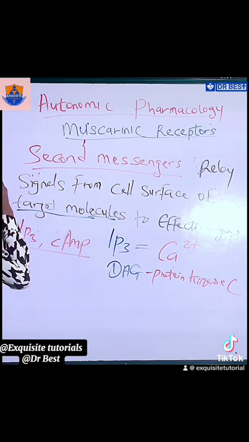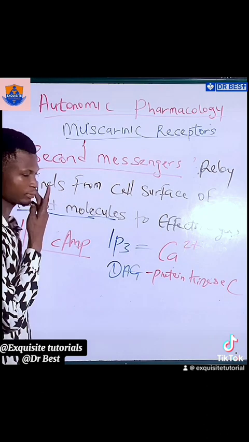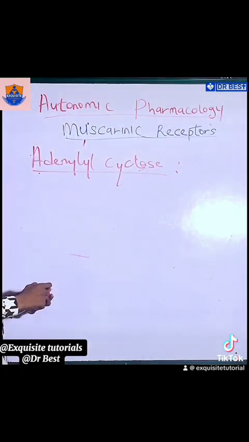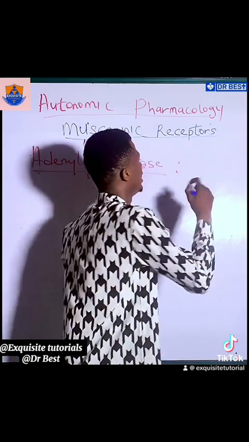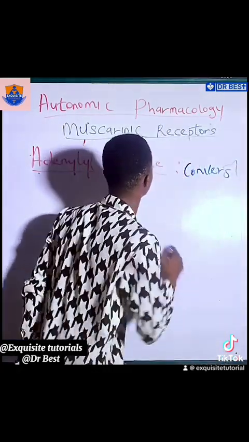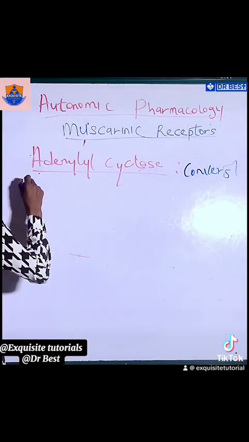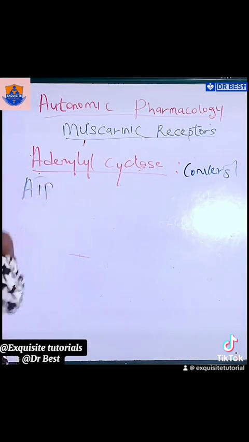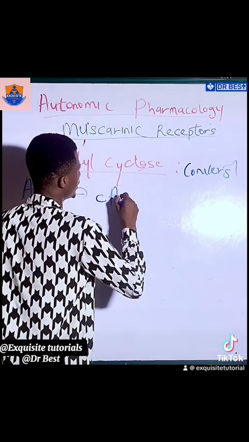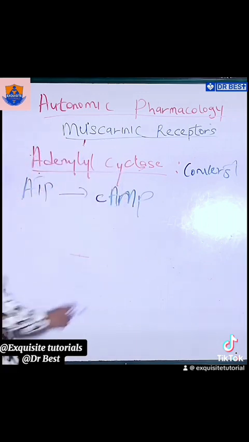Now on the other hand, we talked about that they can inhibit the formation of adenylyl cyclase. Now, just like we made you understand that phospholipase C is an enzyme, adenylyl cyclase is also an enzyme that converts ATP, adenosine triphosphate, to cyclic AMP.